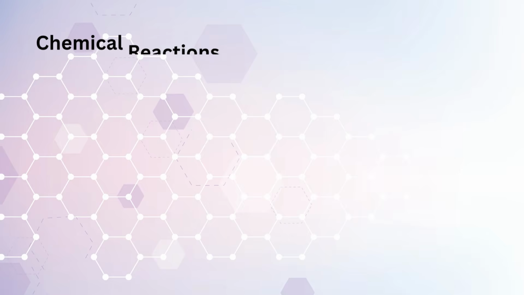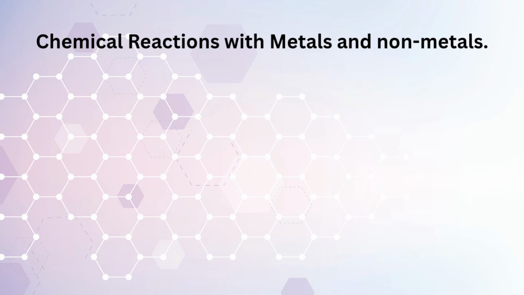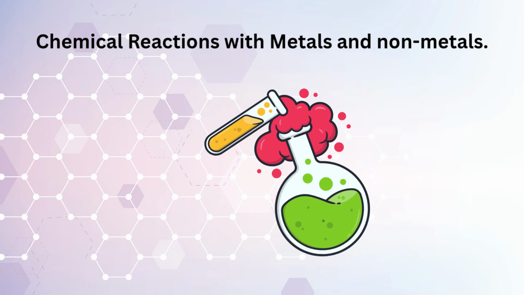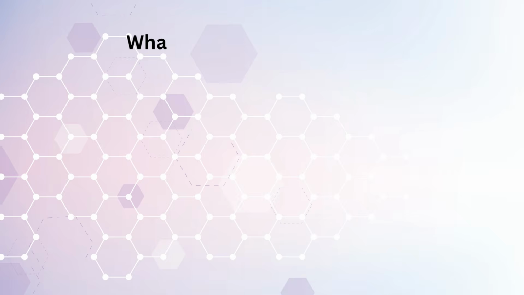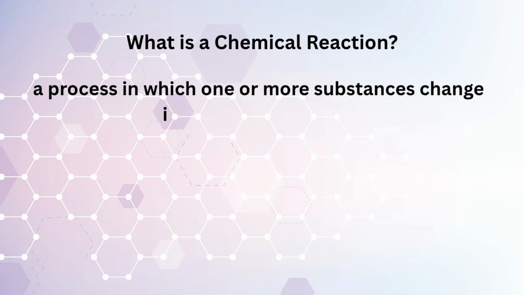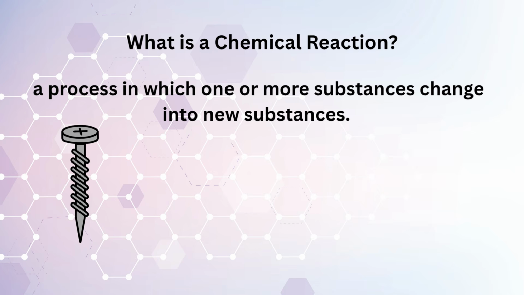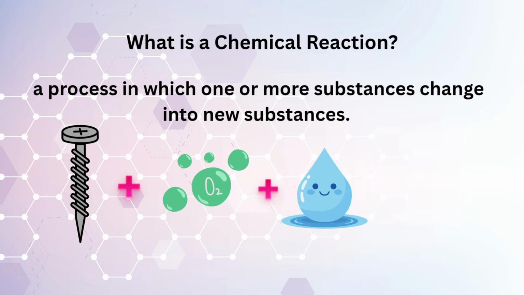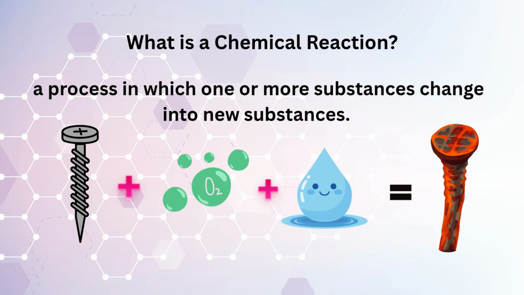Chemical reactions with metals and non-metals. Metals and non-metals react differently when they come in contact with air, water, acids, and oxygen. First of all, we will know what is a chemical reaction. A chemical reaction is a process in which one or more substances change into new substances. For example, when iron reacts with oxygen and water, it changes into a new substance called iron oxide, or rusting.